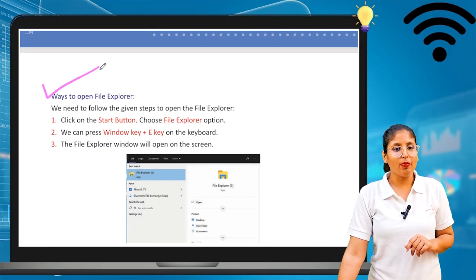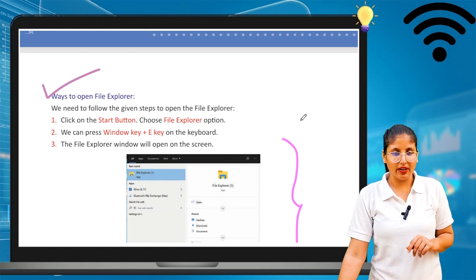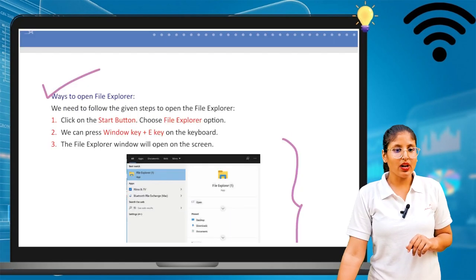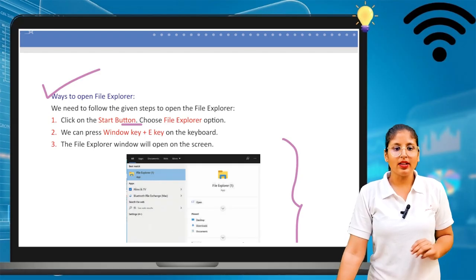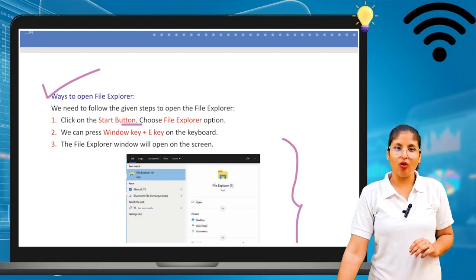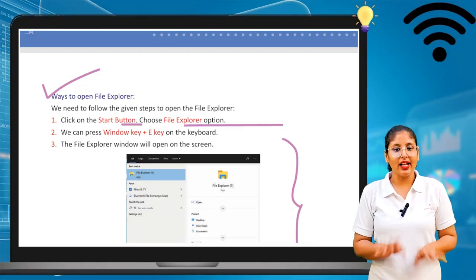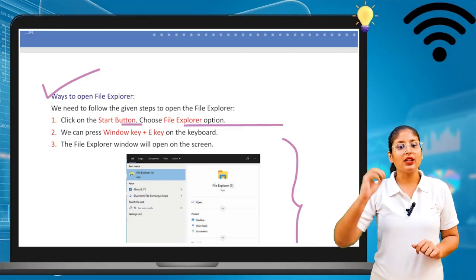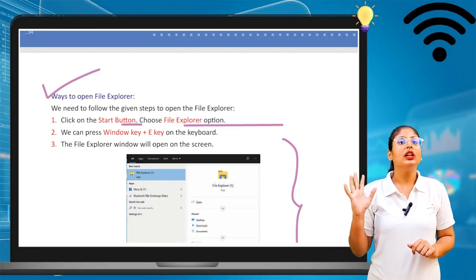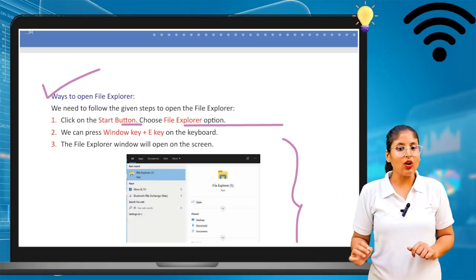So, ways to open File Explorer, how we can open it. Let's see. First we have to click on the start button. Start button, we all know, is here on the bottom side. So click on the start button, choose the File Explorer option. Then you can search for File Explorer on the search bar. Then we can press Window key plus E key on the keyboard.